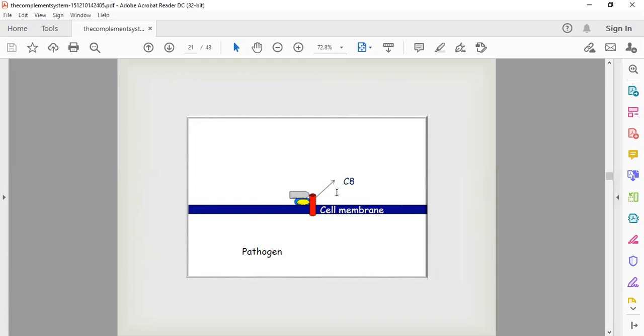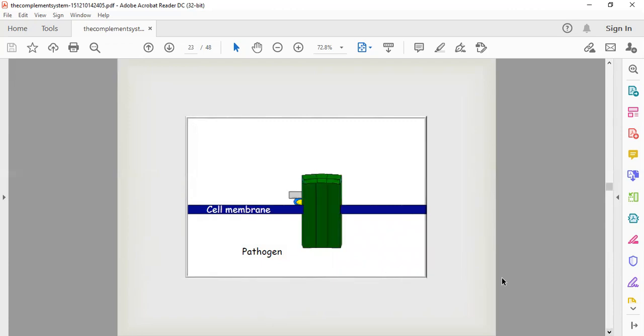The function of C8 is to bring another complement protein to the cell membrane, and after that a C9 molecule will bind to the complex of C8. After that another molecule of C9 comes and binds.